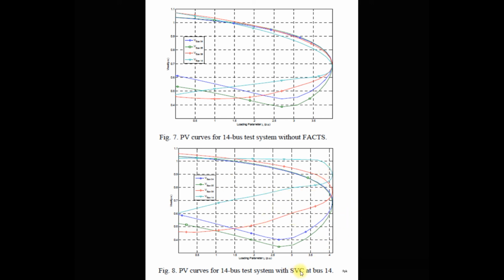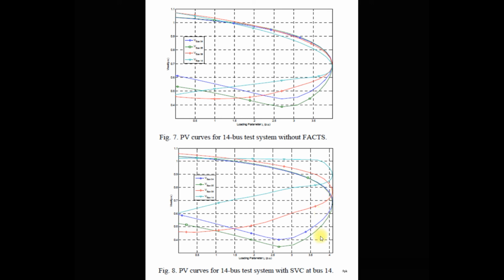So this SVC at the 14 bus maintains the voltage near 1 per unit, and as well as that, it increases the loading parameter, as well as the loading of the bus, so that you can maintain the stability of the power system. If this voltage goes below a certain level, then your whole system may collapse and create voltage instability problems.